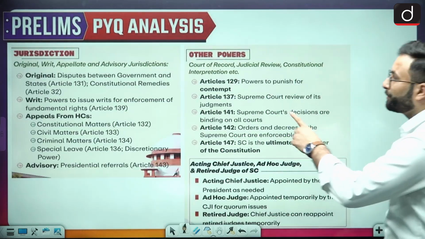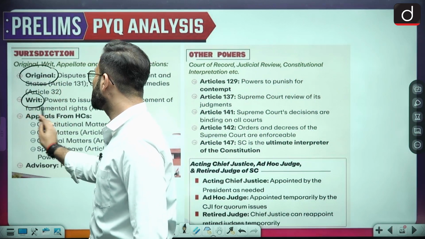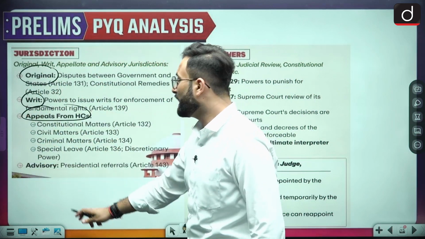Other than that, some of the powers or jurisdiction which have been given: there is original jurisdiction, there is writ jurisdiction, there are appeals from the High Court, and there is advisory jurisdiction.